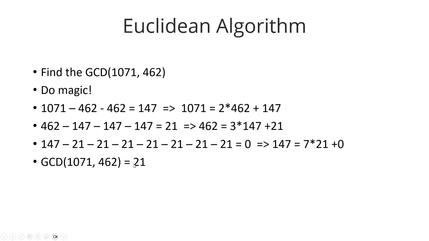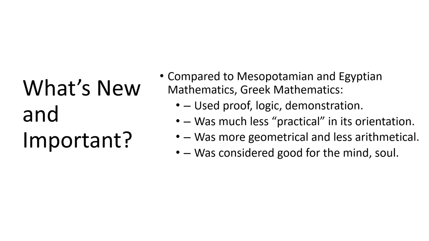So that's pretty cool. Compared to Mesopotamian and Egyptian mathematics, Greek mathematics used proof, logic, and demonstration. It was much less practical in its orientation, definitely more geometrical and less arithmetical, and was considered good for the mind and the soul. What about sources?